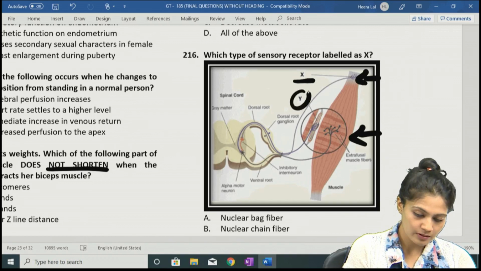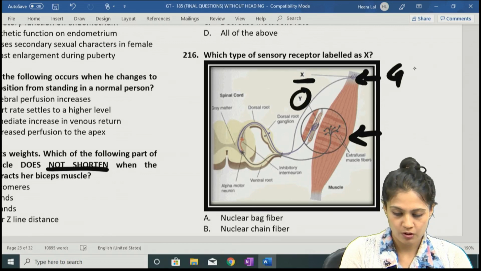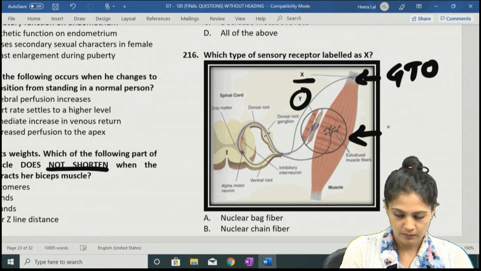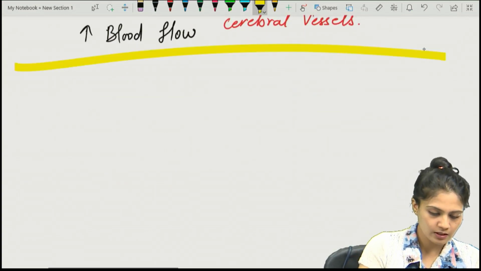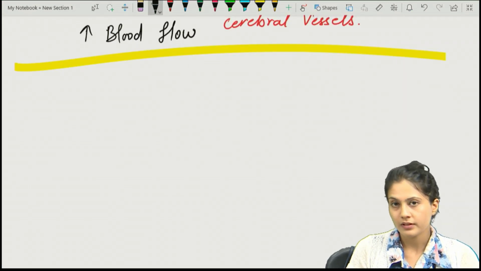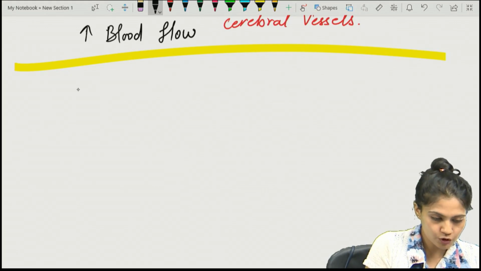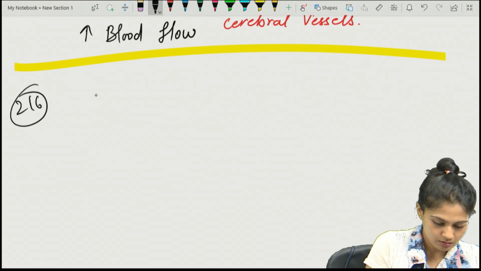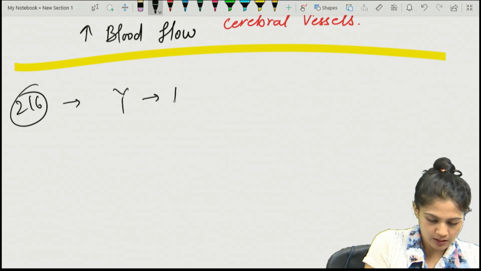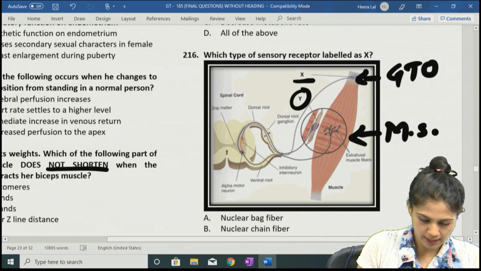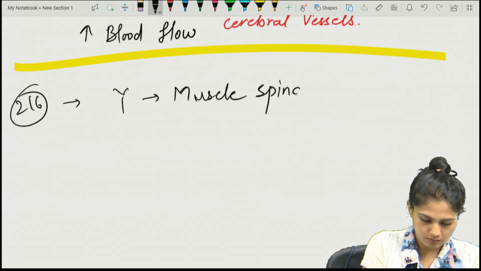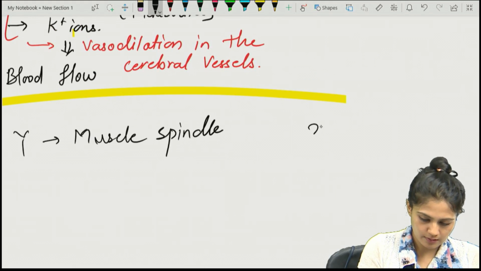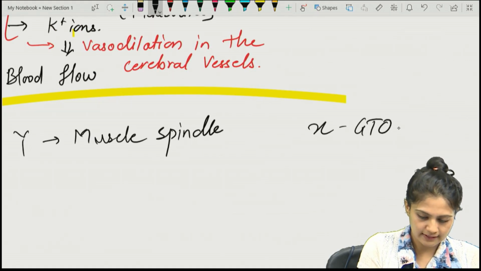The Y receptor is nothing but the muscle spindle. Over here they have shown the GTO and the muscle spindle, where X is the GTO and Y is the muscle spindle. And what are the differences in those two? Both are receptors. So in question number 216, whichever is shown by Y is the muscle spindle, and X is the Golgi tendon organ.